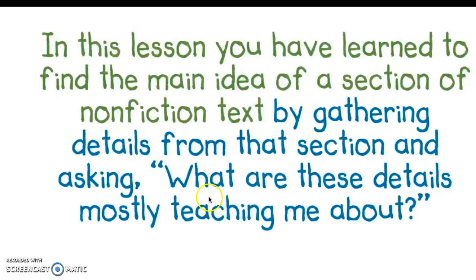Okay, so this is the most important part. What are these details mostly teaching me about? And that is the main idea. Or also, you can think of it like we saw before. What does the author believe about the topic?